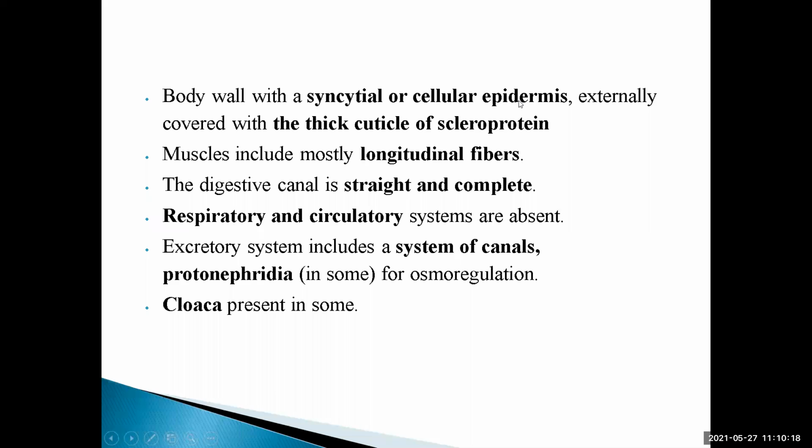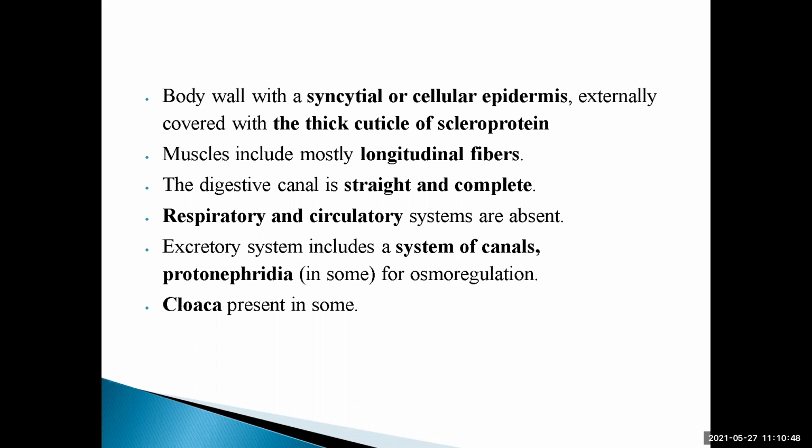Now, second one, the muscles include mostly longitudinal fibers. As we are talking about all the Aschelminthes, these are worm-like, that might be round or flattened, but slender, that is thin, and having mostly longitudinal fibers.